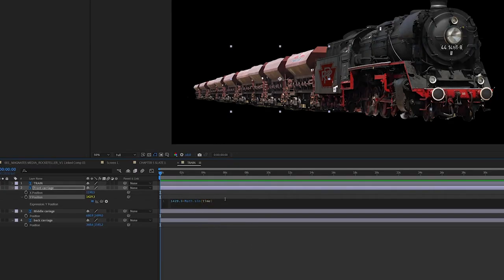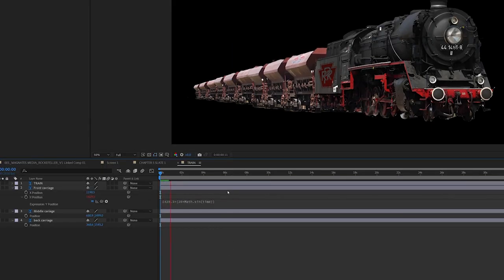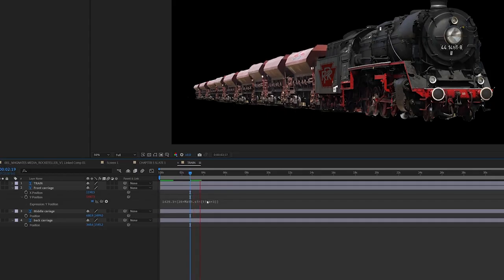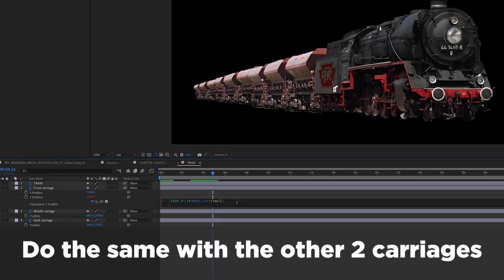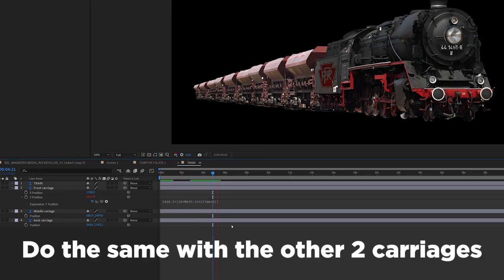I think I'm going to go with, I don't know, say 20. So we'll do 20 times Math.sin time, close off those brackets on either side. Let's see what that looks like. Yeah, not bad. That looks pretty good. It's just a bit slow. So let's maybe times that by, I don't know, 3. See how fast that goes up and down. I could maybe do a little bit more on the frequency and a little bit less on the height. So I've gone 10 times Math.sin time times 6. That looks pretty good to me. I'm pretty happy with that.